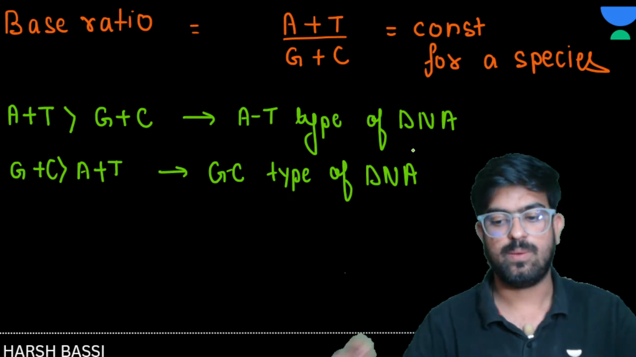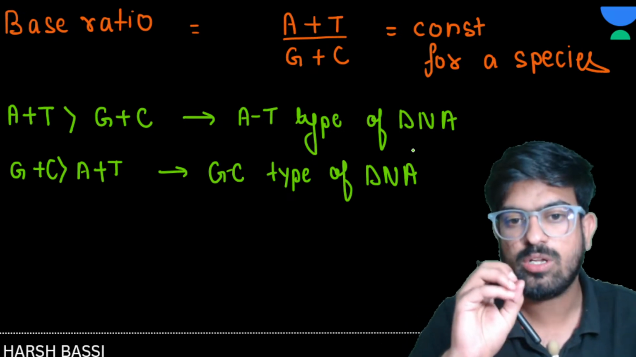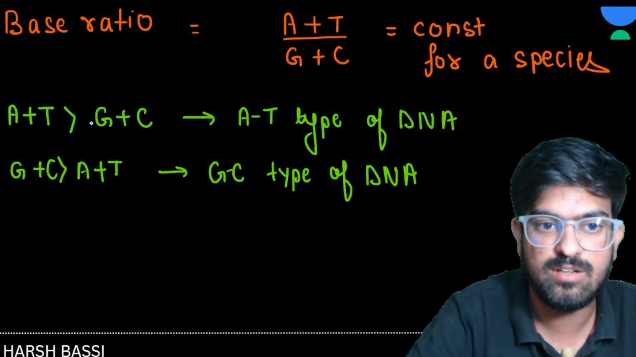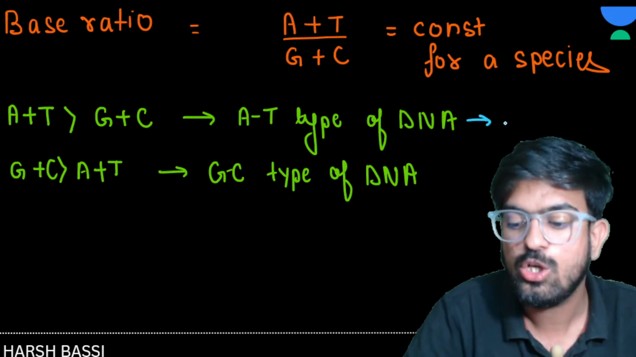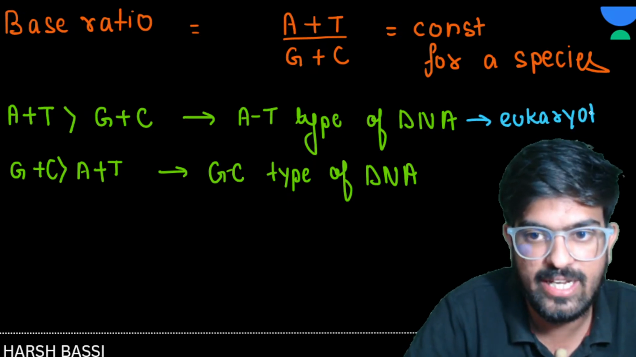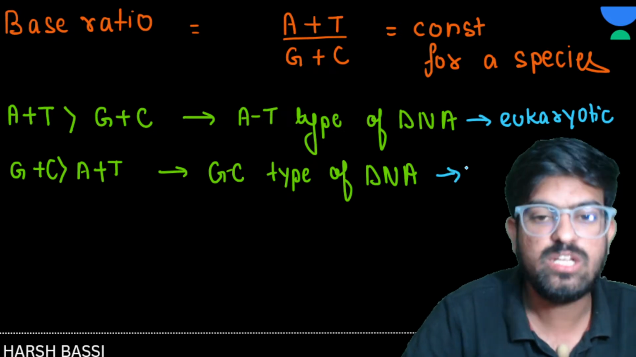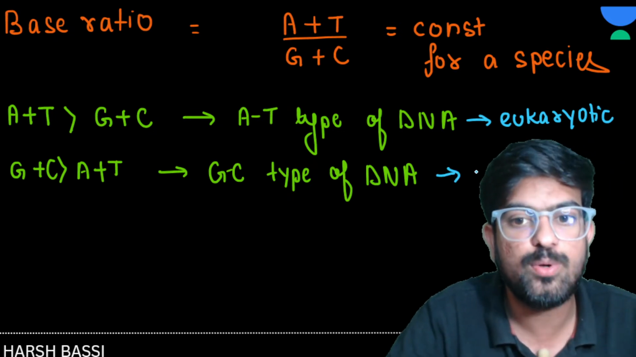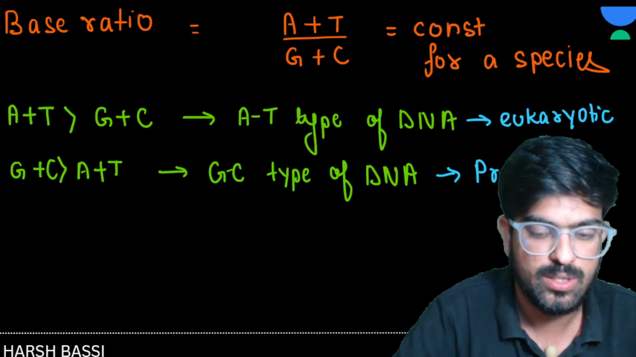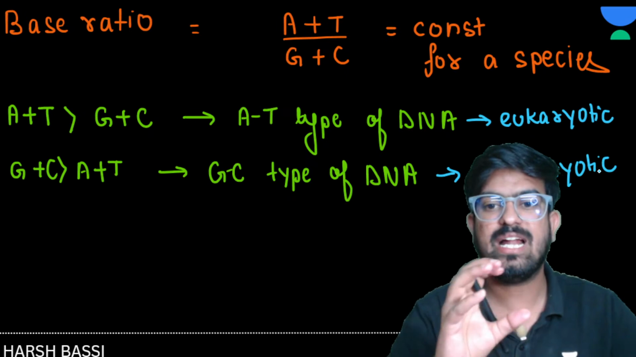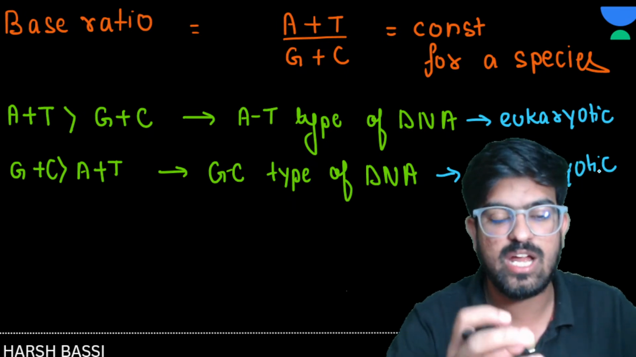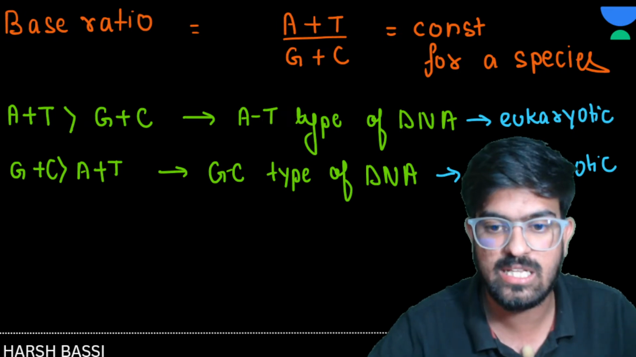Now, if I am talking about the AT type of DNA, this type of DNA is basically what? This type of DNA are the eukaryotic DNA. And GC rich DNA is basically what? It is prokaryotic DNA. Clear? So we can say that eukaryotic DNA are those type of DNA which is AT rich, and prokaryotic DNA is basically the GC rich.